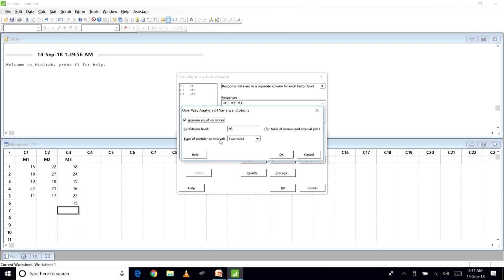For the type of confidence interval, it has to be an upper tail test or, in fact, let us look at it two sided.